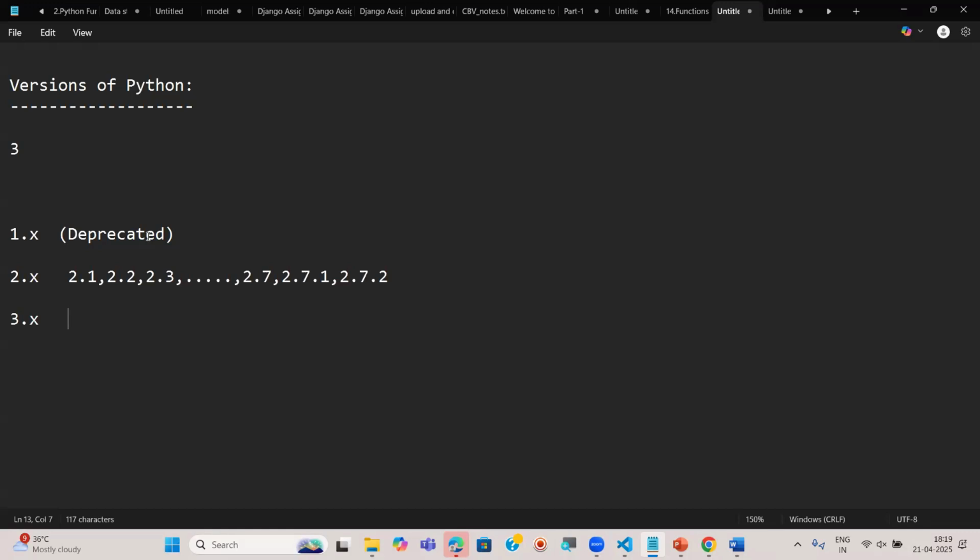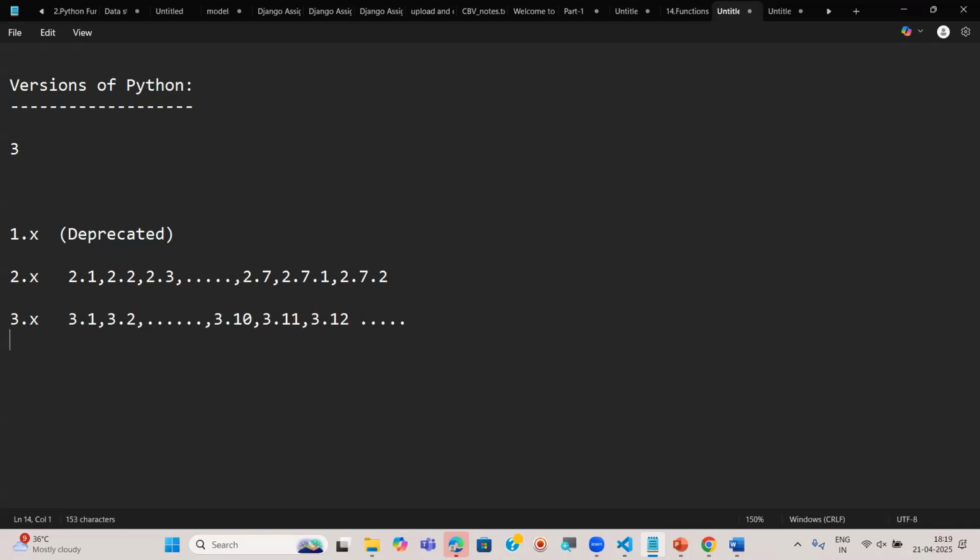Next, we have the 3.x series. In the 3.x series also, we have 3.1, 3.2, and so on. Right now 3.10, 3.11, 3.12, like that. We also have subversions in this.